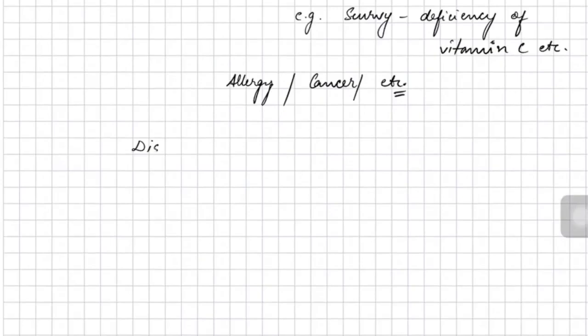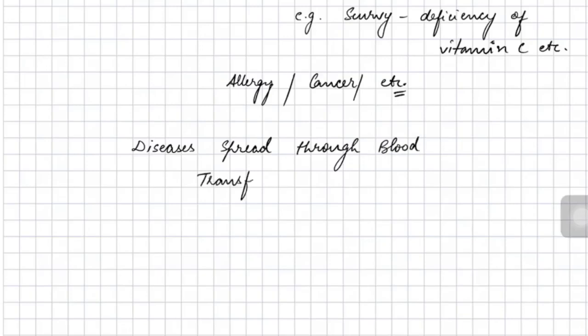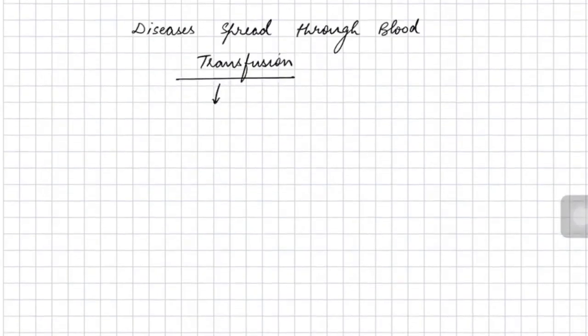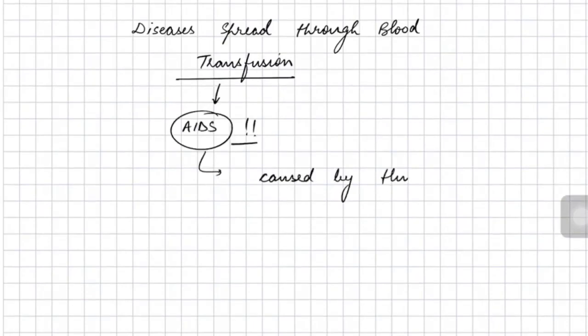Allergy is another example, and cancer is also an example of a non-communicable or degenerative disease. Similarly, there may be some diseases which may be spread through blood transfusions, for example AIDS. So let's now discuss AIDS in detail.